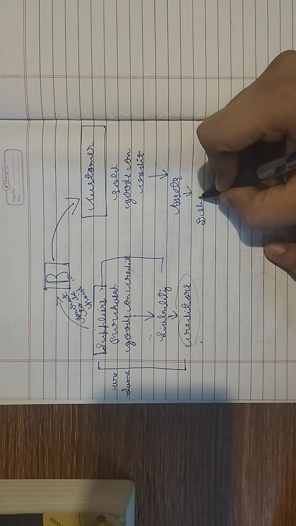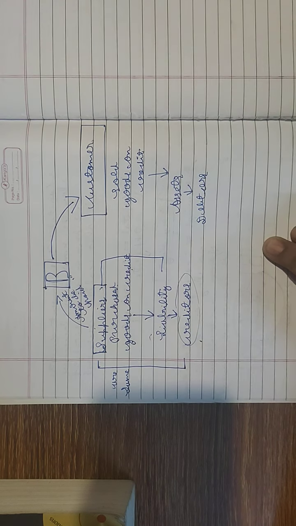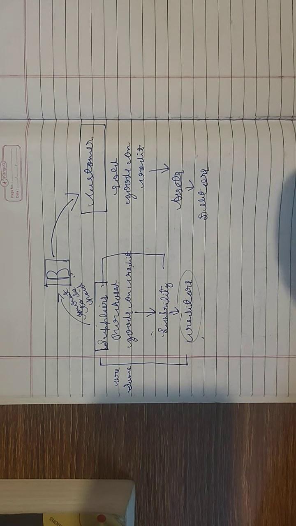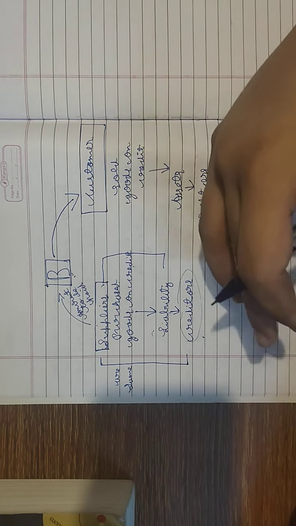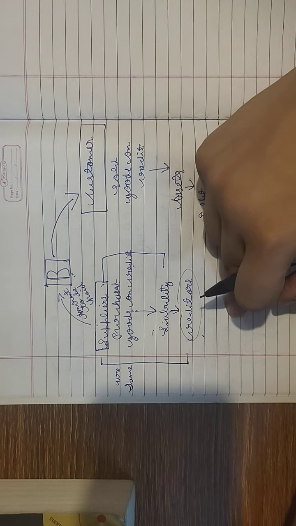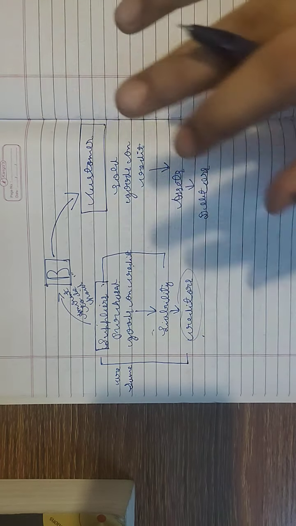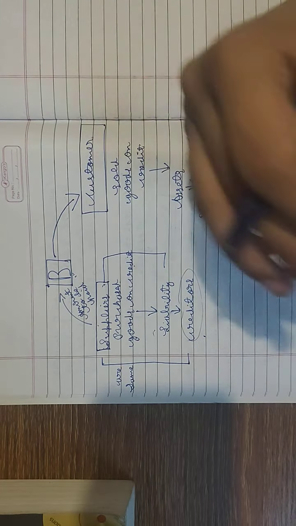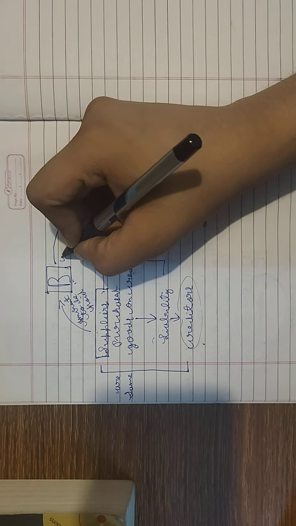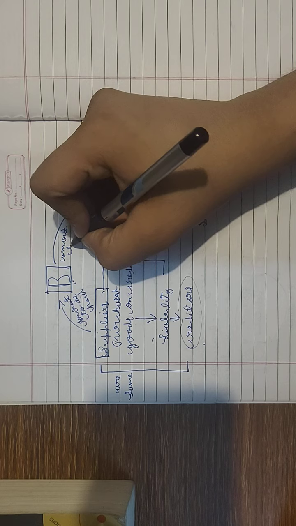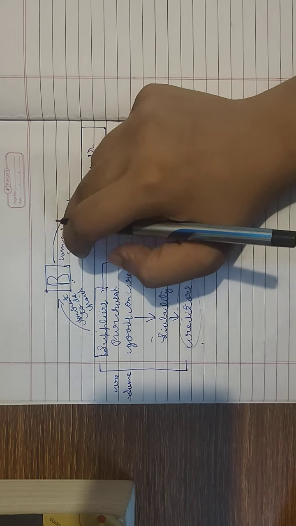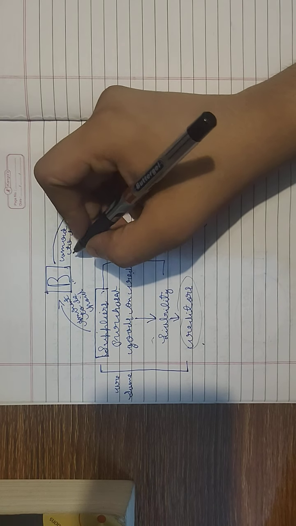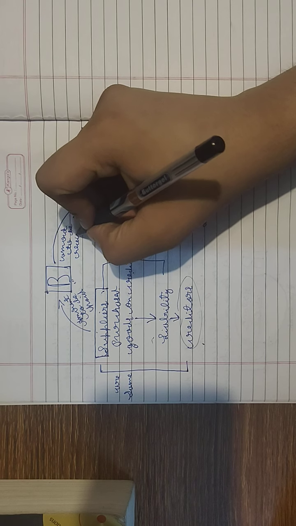The debtors are those from whom the money has to be received, that they will give the money. And creditors are those to whom the money has to be paid, that we have taken goods on credit, so we have to pay back the money. So here we will write amount to be received, and amount to be paid, from the business point of view.